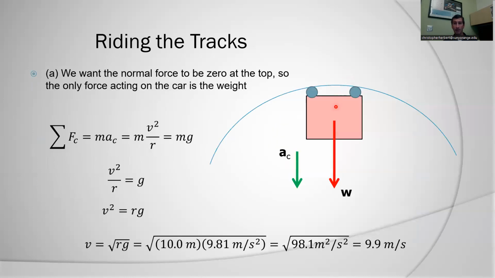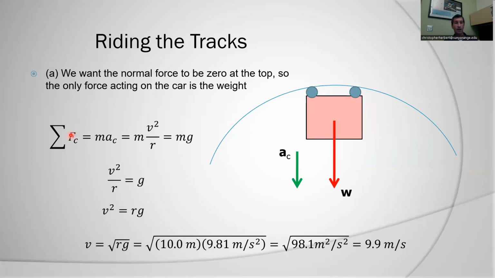So at the top of the loop, remember, we need a force. We're going around in a curved path, but we want the curved path to just be due to weight, sort of like the moon. The moon goes around the Earth. Why? Because the Earth is pulling it down to the center of the Earth. Here, why do we make it over this loop? Because the weight of the car is providing us with our centripetal force. There's no other force acting here because the rails don't provide any force.